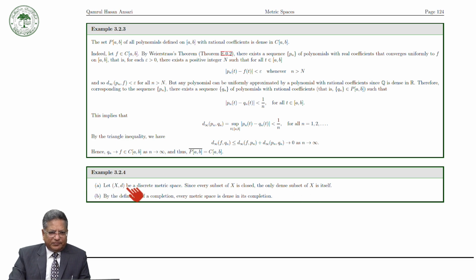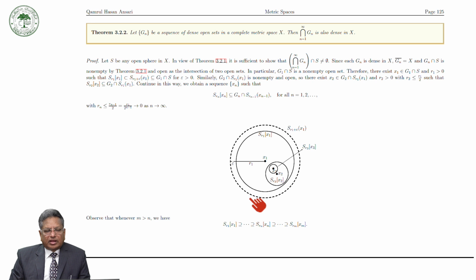So let (X,d) be a discrete metric space. Now since every subset of X is closed, the only dense subset of X is itself. So no subset of X except itself is a dense set in a discrete metric space. Now by the definition of the completion, every metric space is dense in its completion. Now suppose we have a sequence of dense open sets.